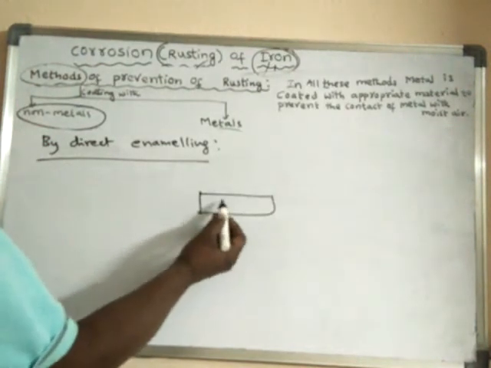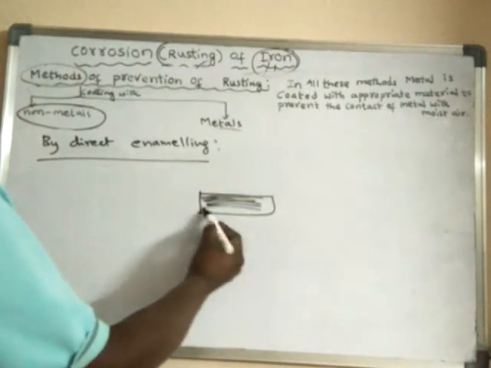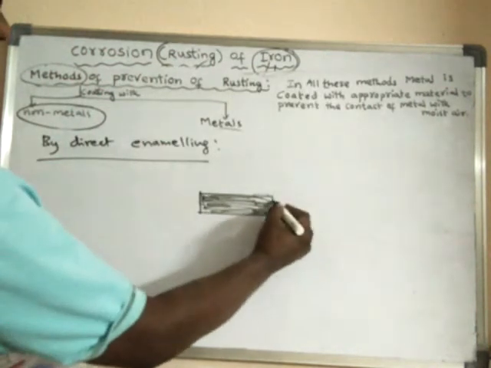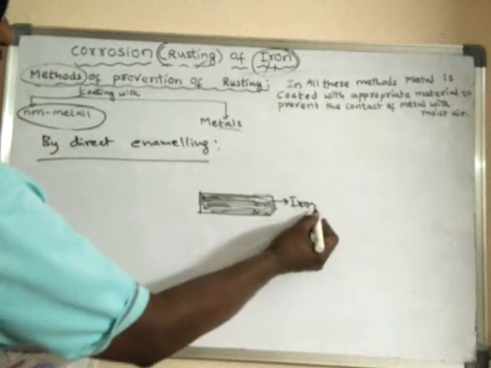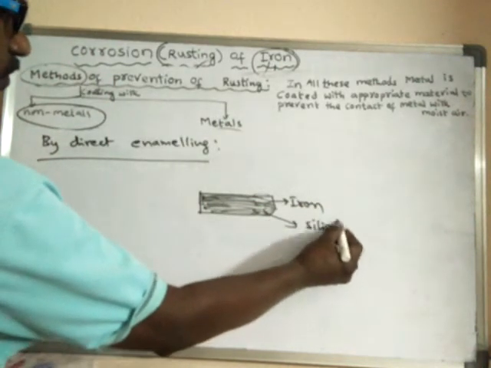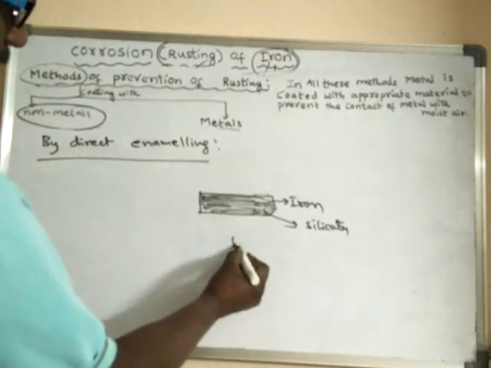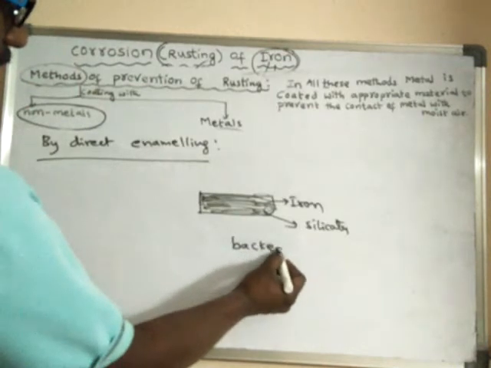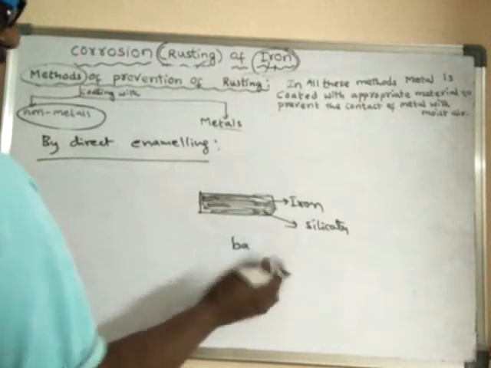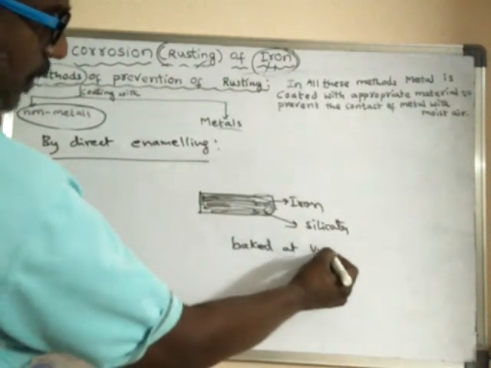A mixture of silicates, there are several silicates, are poured on the iron metal, and this material is baked at very high temperatures.